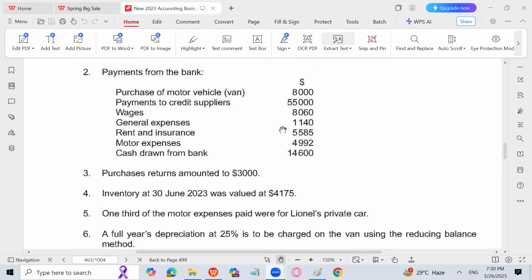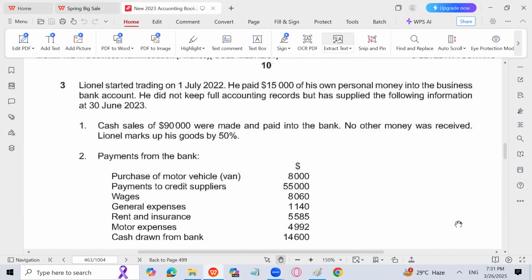You must be thinking that payment to credit suppliers is 55,000. It is given. That is payment to trade payables. But ending trade payables are not given, so you can't find credit purchases. Opening trade payables are also not given, but opening trade payables की हमें जरूरत ही नहीं है. क्यों नहीं जरूरत भाई? क्योंकि ओपनिंग ट्रेड पेबल्स की जरूरत नहीं है. ओपनिंग ट्रेड रिसीवेबल्स की भी जरूरत नहीं है, ओपनिंग इन्वेंटरी की भी जरूरत नहीं है. क्यों? क्रेडिट पे काम ही नहीं. Exactly, because the business has been newly started. So there is no closing from last year, and no opening this year.